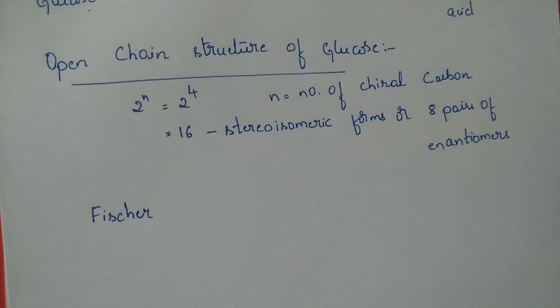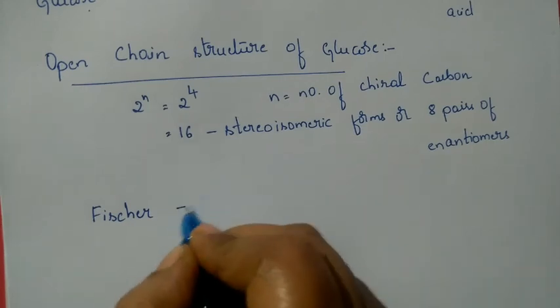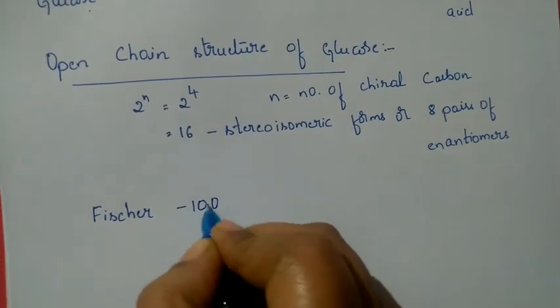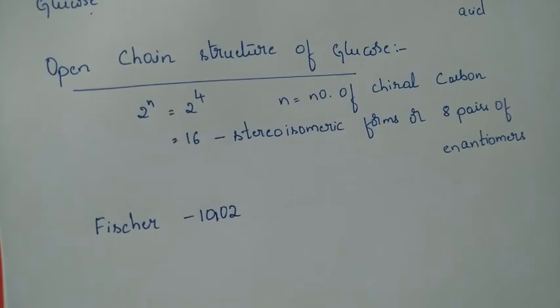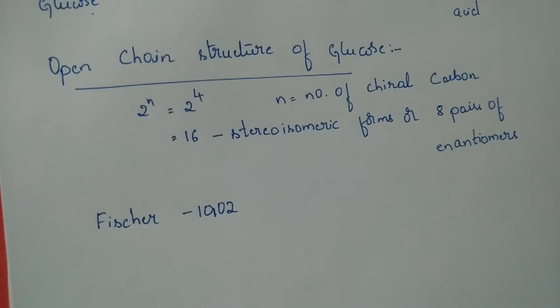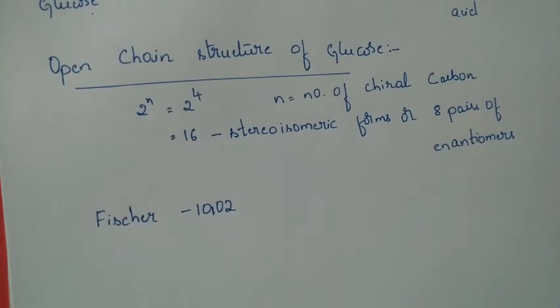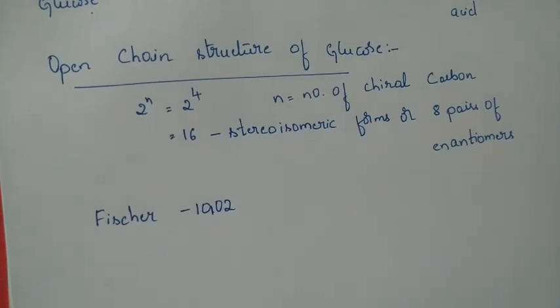The exact spatial arrangement of the different OH groups was given by a German scientist called Fischer, and he got the Nobel Prize for this work in the year 1902. That has been called the Fischer projection formula. Whatever structure he has given, we are going to name that the Fischer projection formula for glucose.